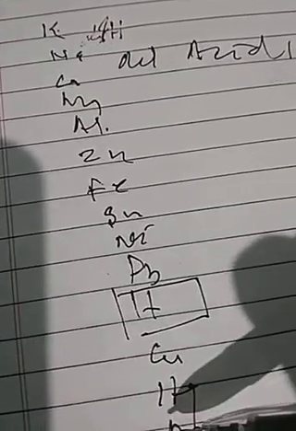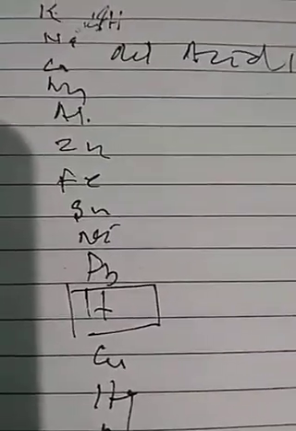We had studied that this reactivity is based on the reaction with dilute acid, moisture and air. On this basis, we arranged this series of metals, known as the metal activity series, metal reactivity series, or simply reactivity series or activity series.